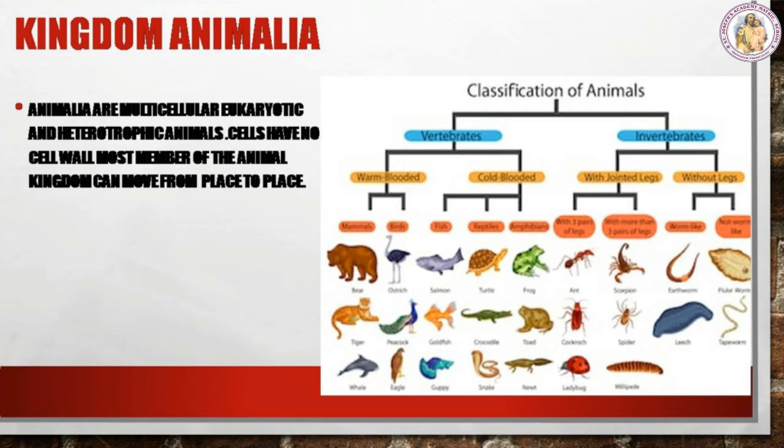Most members of the animal kingdom can move from place to place. Example, invertebrates like sponges, hydra, flatworms, roundworms, insects, snails, starfishes. Then vertebrates like fish, amphibians, reptiles, birds, and mammals, including human beings, belong to the kingdom Animalia.